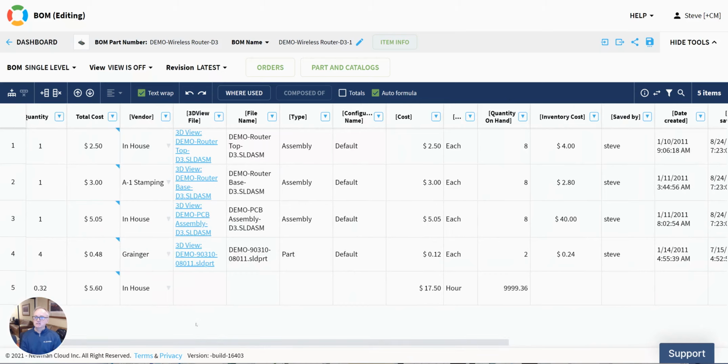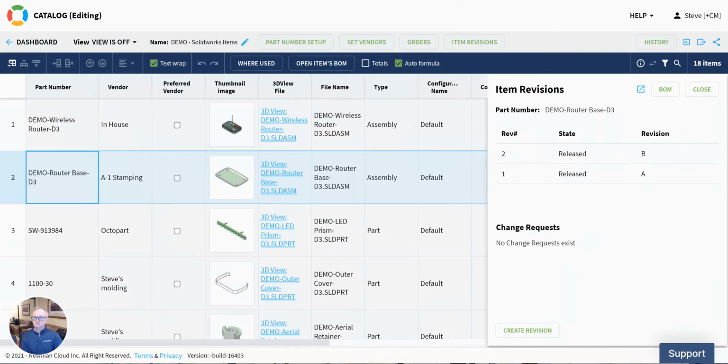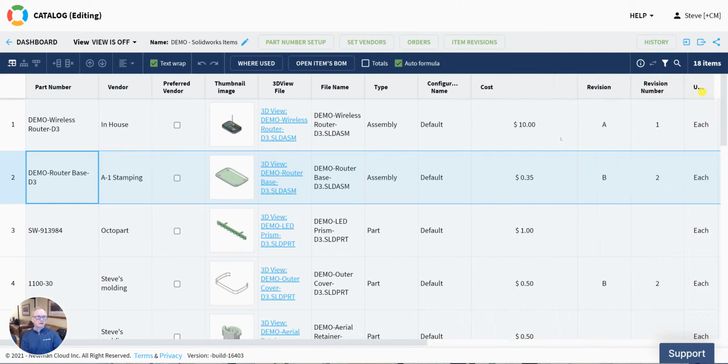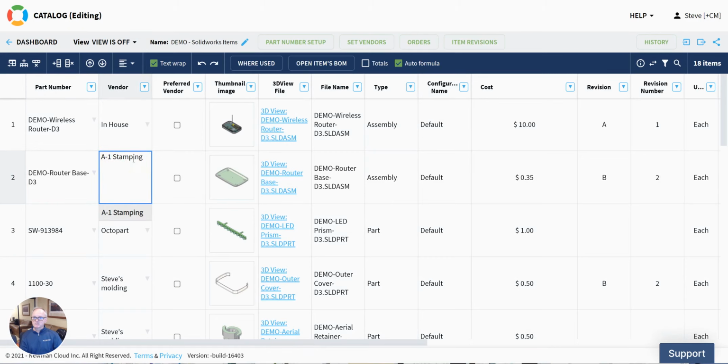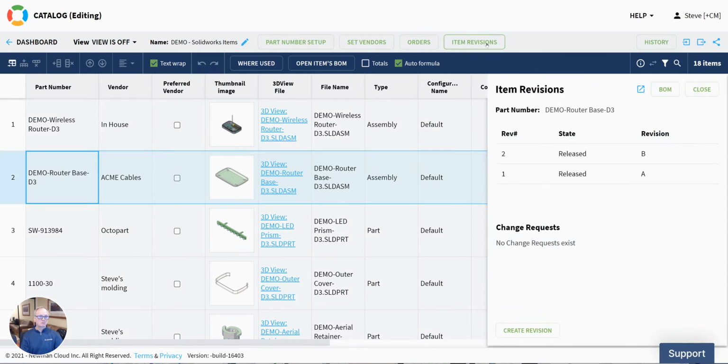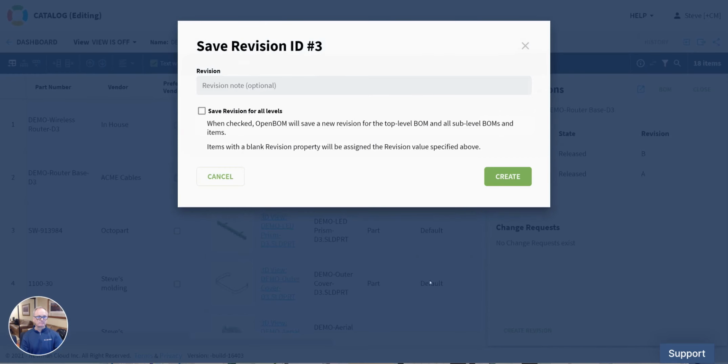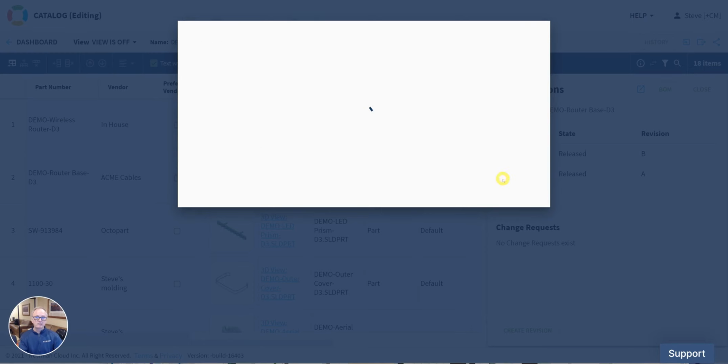Let's change the base to revision C. Go back over to my catalog. Let's change the supplier for this once again. Let's change this to Acme Cables. Okay, so we've now changed the supplier for the base to Acme Cables. I'm going to make a new revision for that. Very logically here, make that a Rev C.